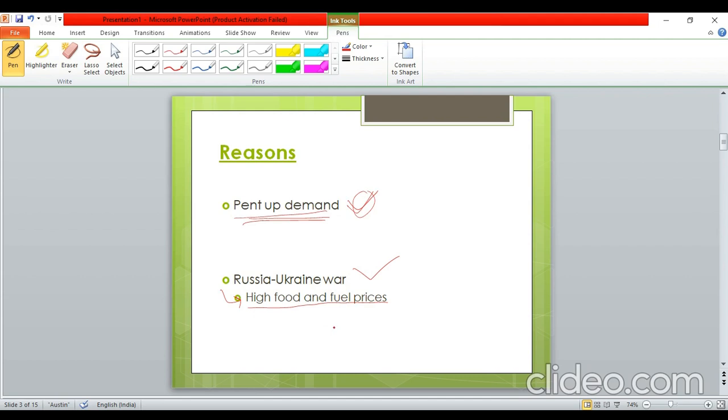Russia is also the largest exporter of wheat. Ukraine is the fifth largest exporter. So, because of the war, there are renewed supply chain disruptions, and these have led to high food and fuel prices, which has ultimately played a very big part in increasing inflation across the world.